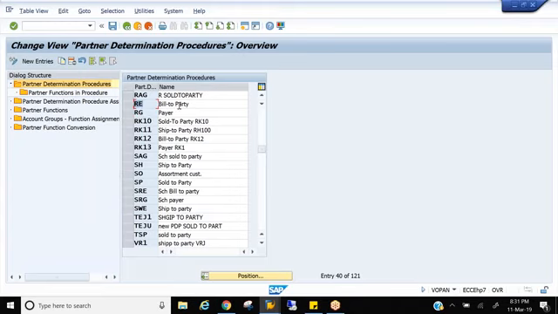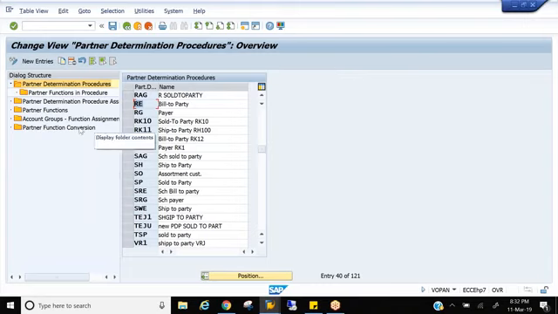Let us create our own. You can copy it and create it. If you remember, I told you already, partner determination procedure is a nightmare concept even for real-time working consultants. It's very tedious to draw the logic and understand the relation from step to step. So go either with the standard or from scratch, but don't mix both. If you create your own copied partner functions, then go with your own PDP also. Don't use the standard PDP.